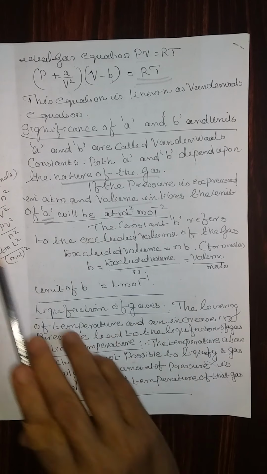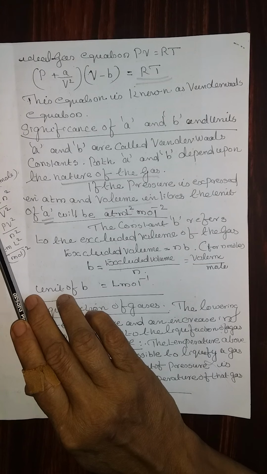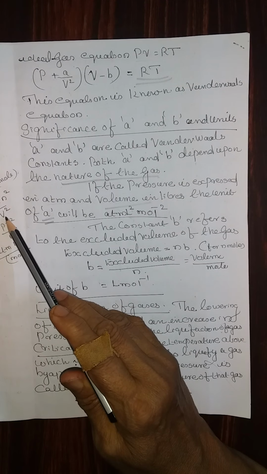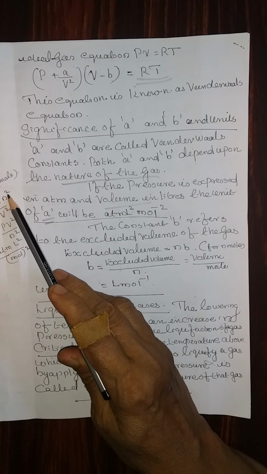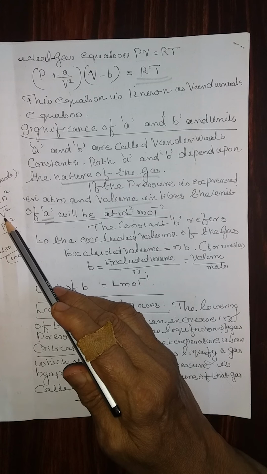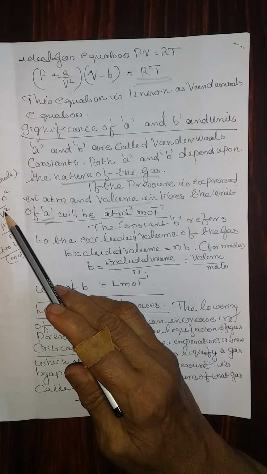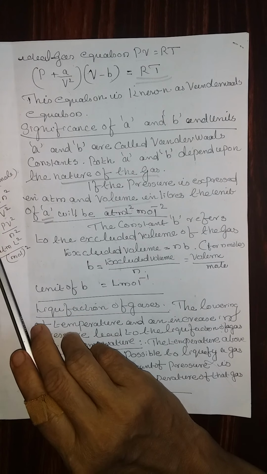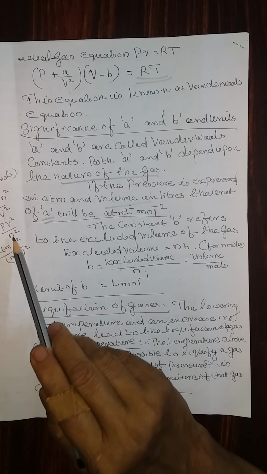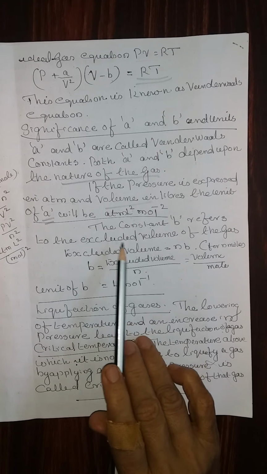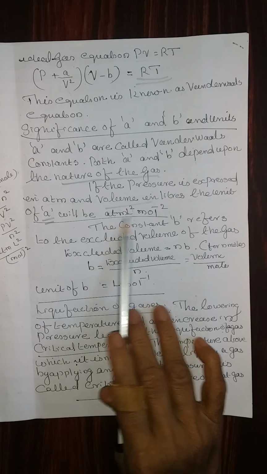How is it obtained? P is equal to a n squared by V square. Here n square comes according to the volume, since equal volumes of all gases under the same conditions of temperature and pressure contain the same number of moles. Therefore, a is equal to P V square by n square. On substituting the values, you get this unit.